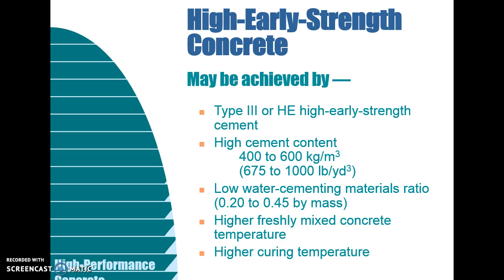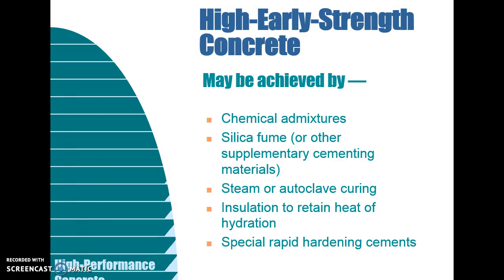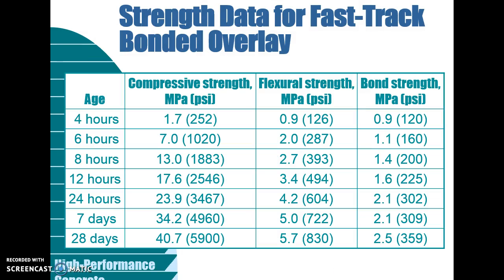Low water cementitious materials ratio, 0.2 to 0.45 by mass. High curing temperature. Next, chemical admixtures, silica fume, steam or auto curing, insulation to retain heat of hydration, and special rapid hardening cement.